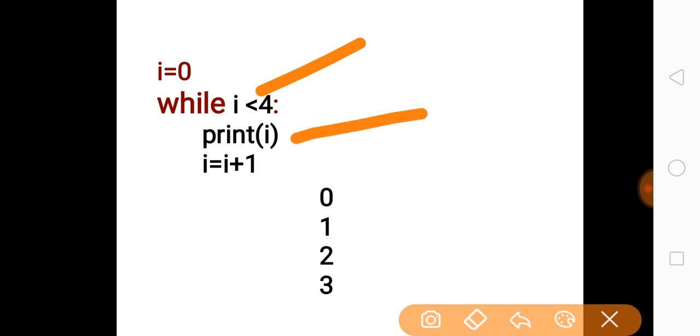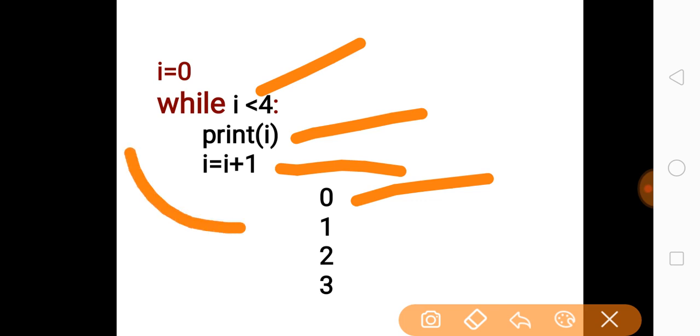The print i statement will print 0, because the value of i is initially 0, and then i will be incremented by 1 and become 1.